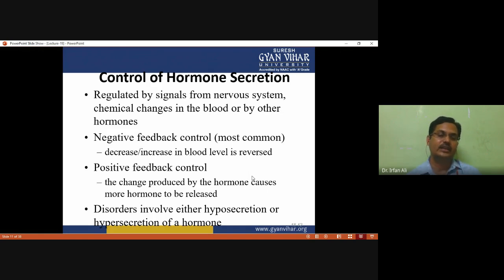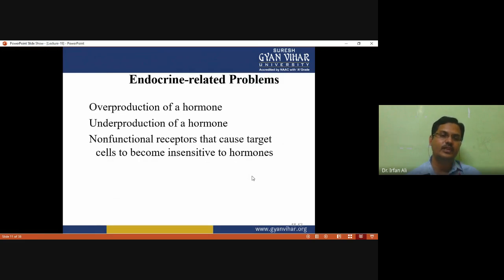And there are various disorders that involve either hyposecretion, hypersecretion, or insensitive receptors. That's why there are three categories of endocrine related problems: either overproduction of hormone, underproduction of hormone, or non-functioning receptors that cause target cells to become insensitive to the hormone.